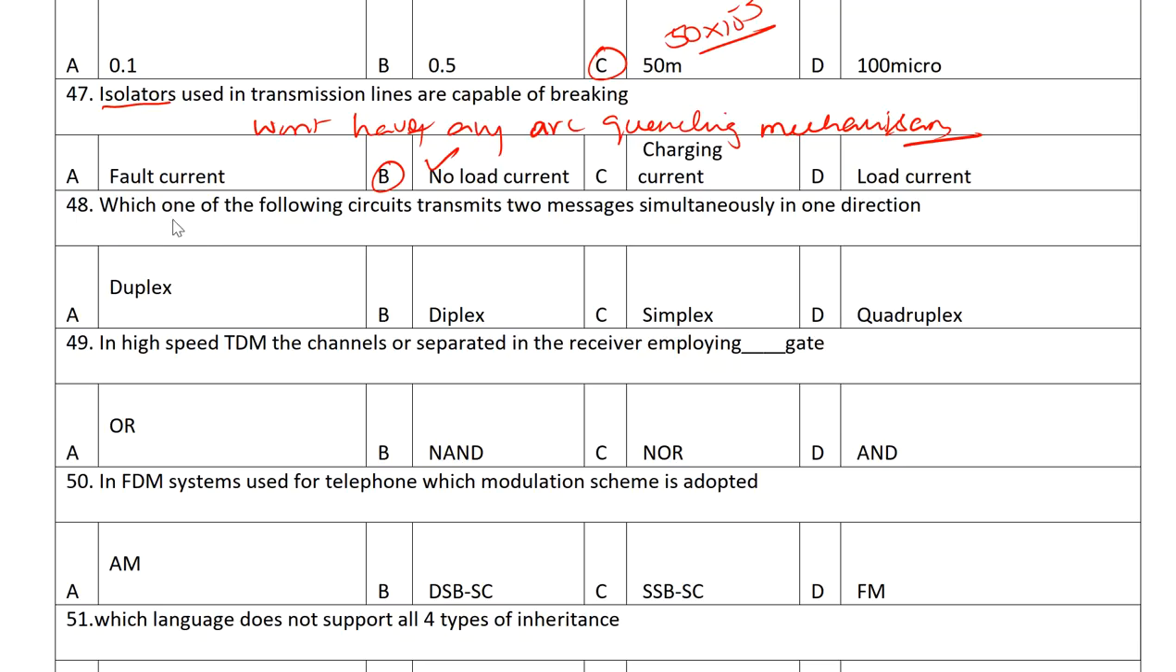Next one. Which one of the following circuits transmits two messages simultaneously in one direction? The options are duplex, diplex, simplex, quadruplex. So the answer for this question is diplex, B.